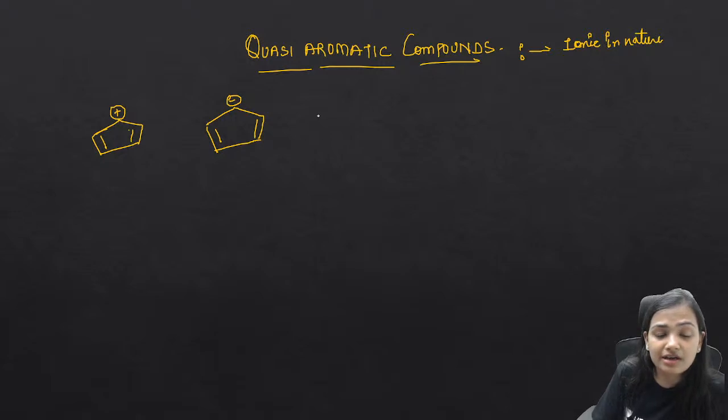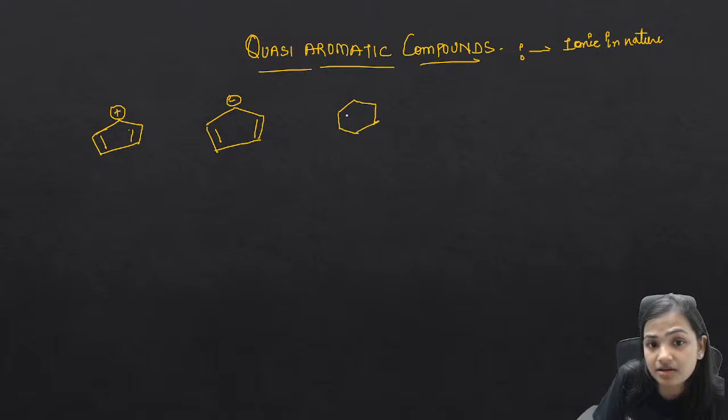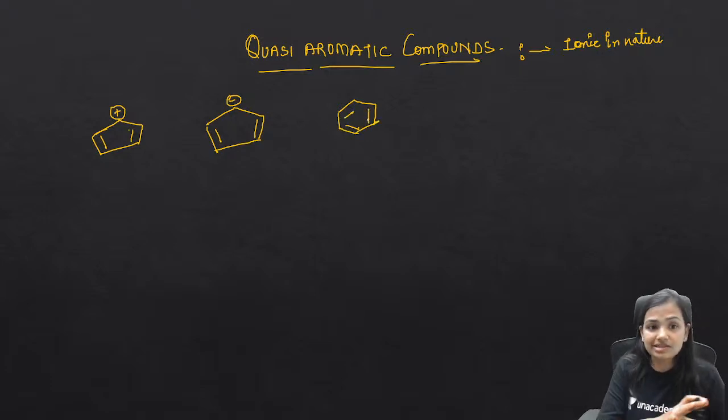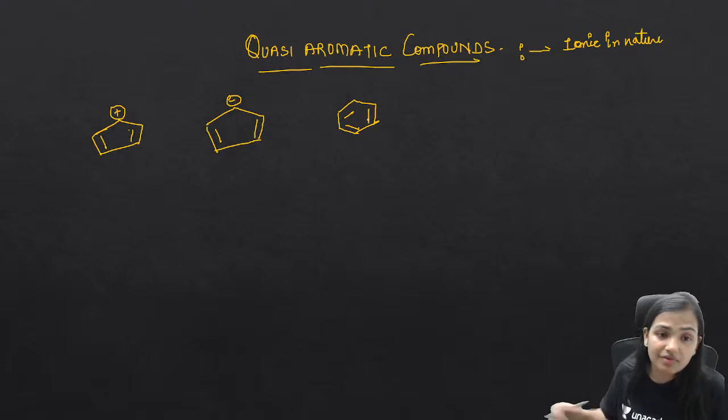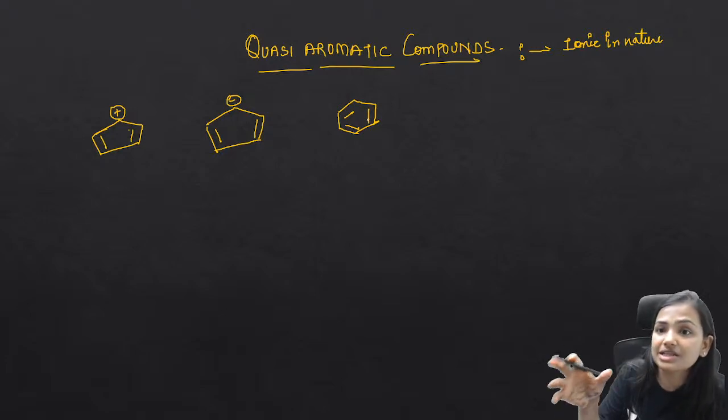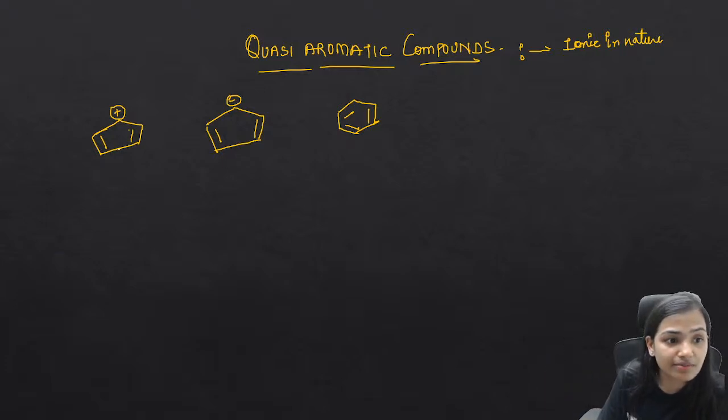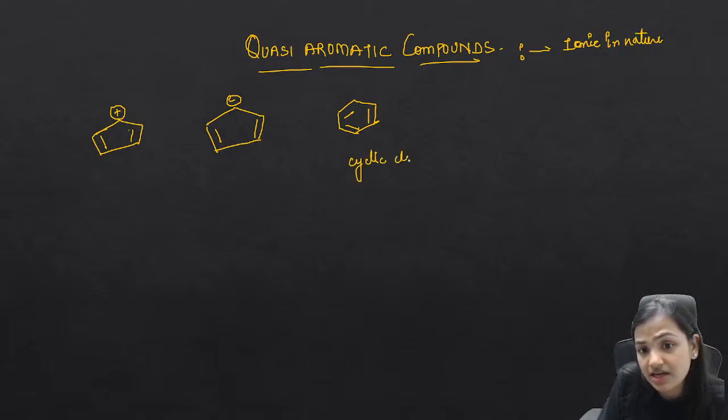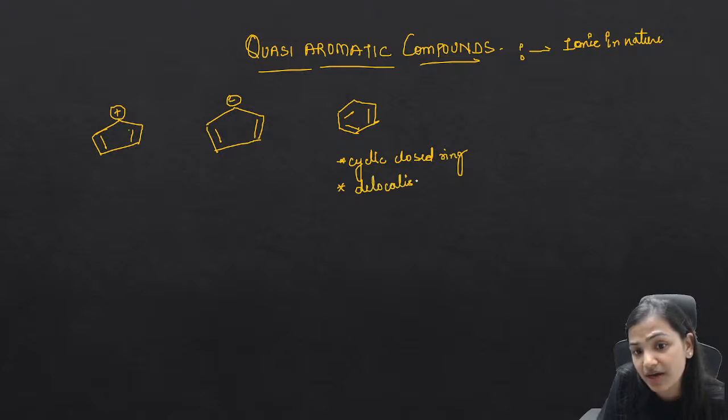If I write it like that, this is benzene. These are the three molecules I have taken for you, and we will compare the three. Quasi aromatic compounds are basically ionic in nature. If I am talking about this and this, what is the difference you could notice? You would say that this is benzene, a cyclic closed ring, and here also we have delocalization of pi electrons.